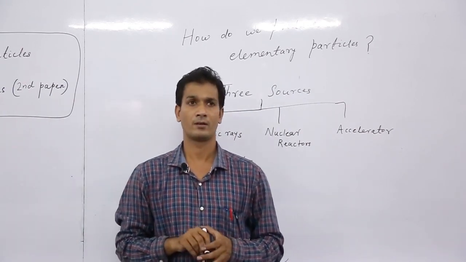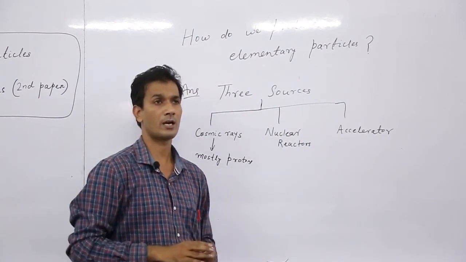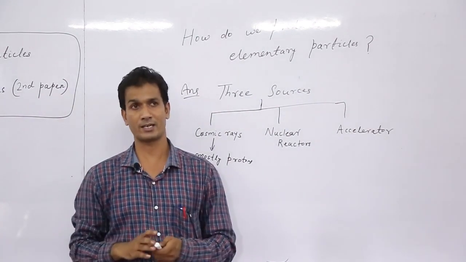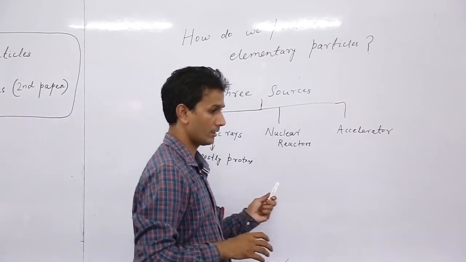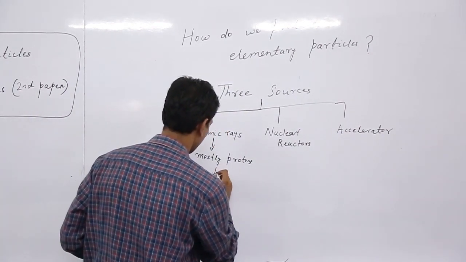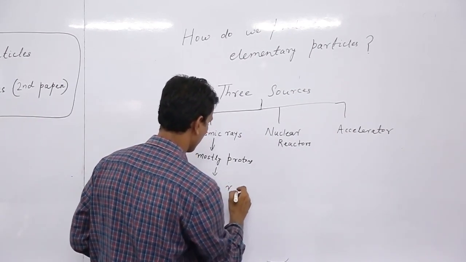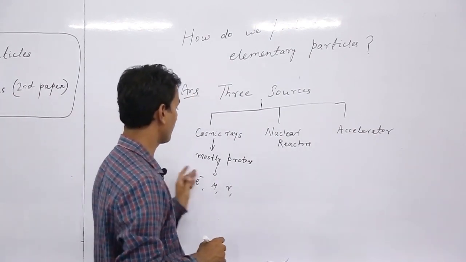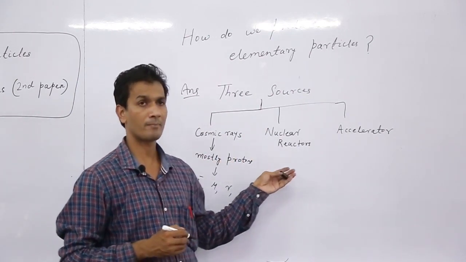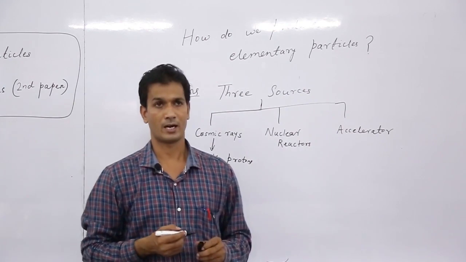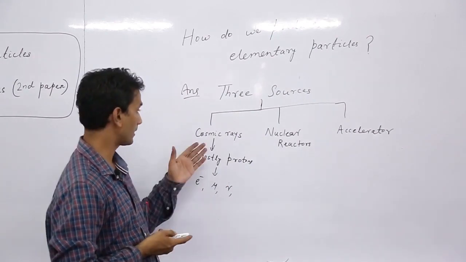There are so many atoms and molecules there, so when these protons collide with them, many secondary particles are produced, mainly electrons, muons, and photons.